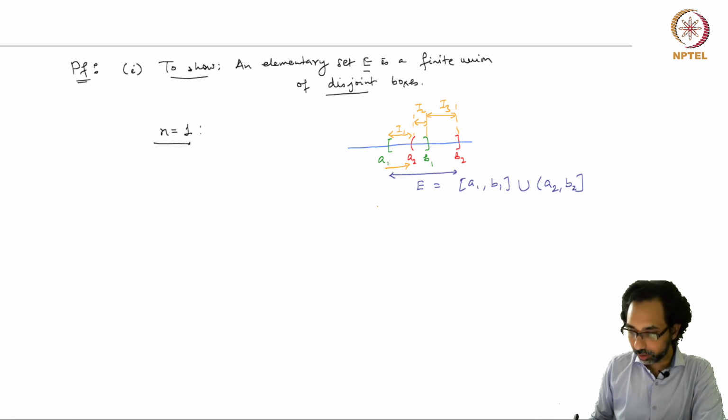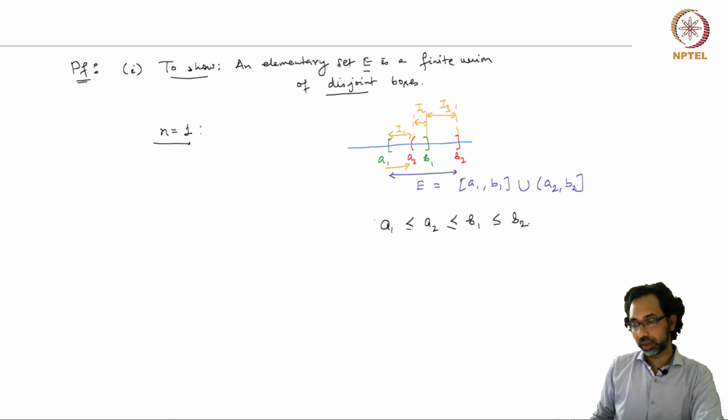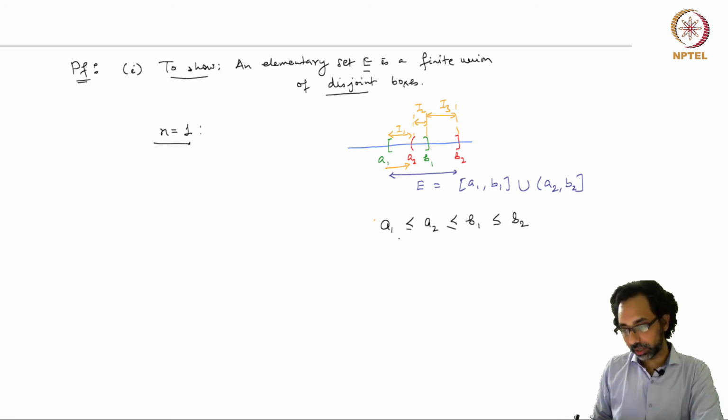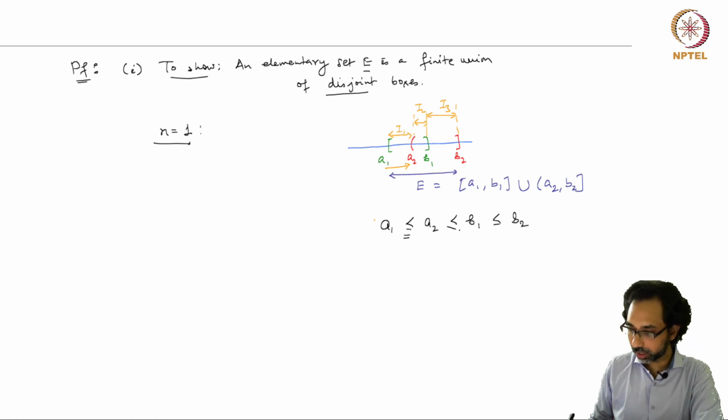So here we have A1 less than or equal to A2 less than or equal to B1 less than or equal to B2. You can even have the endpoints coincide, so that's why I put the less than or equal to sign. Of course, here in our example there is a strict inequality, but in general the endpoints can be the same.